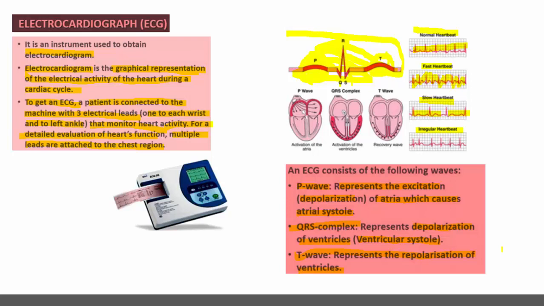Just compare this one with this normal ECG. Long T wave and without gap. Again, the P wave is not clear here, only the QRS complex. This kind of ECG represents the irregular heartbeat. So whether the heart is in the normal functioning condition or not, that can be identified with the help of ECG.